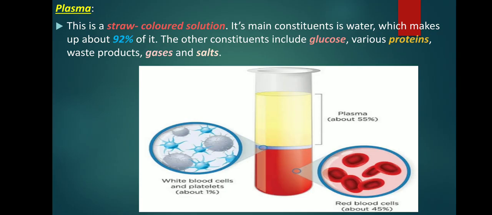Well, protein makes up about 8% of plasma. There are four different types of protein in the plasma. The most abundant of the plasma proteins, at 57%, is albumin. It is responsible for helping to maintain blood volume.